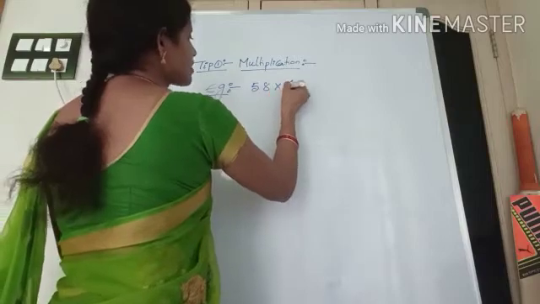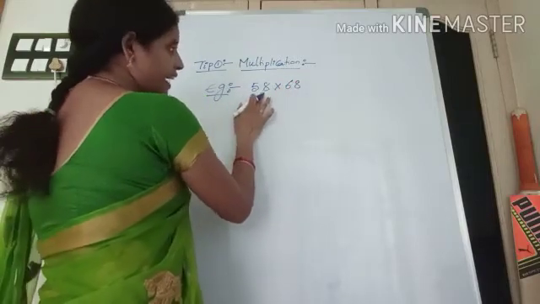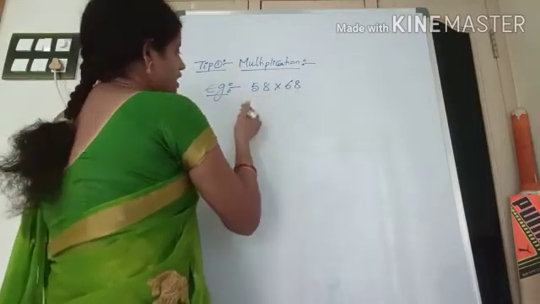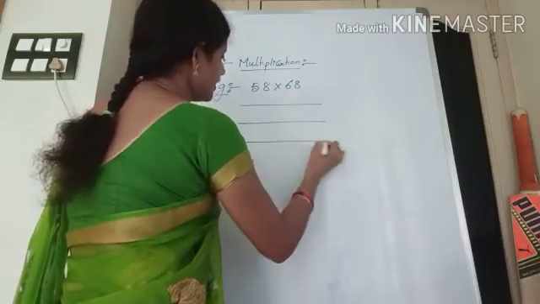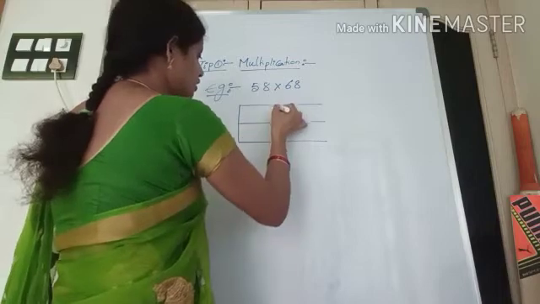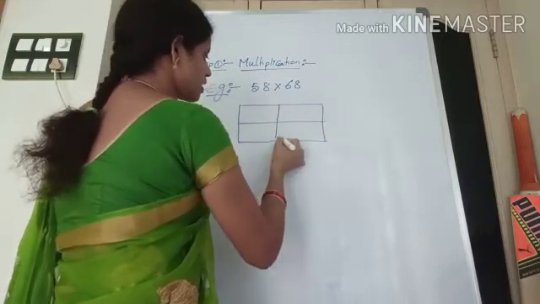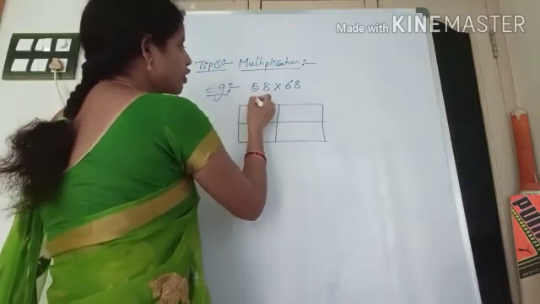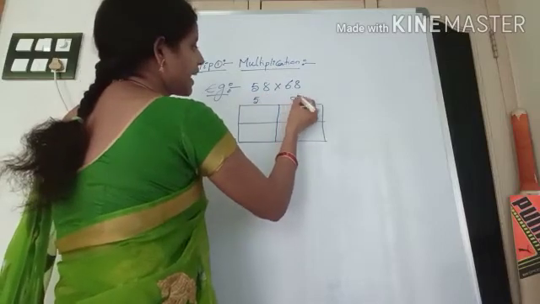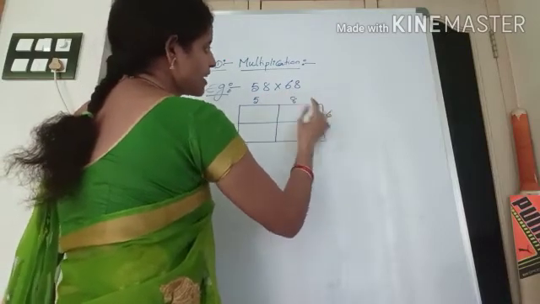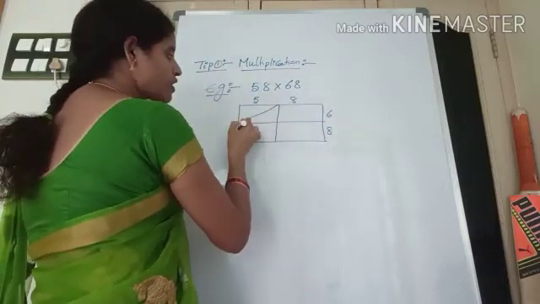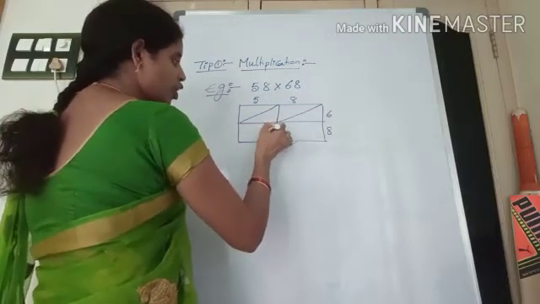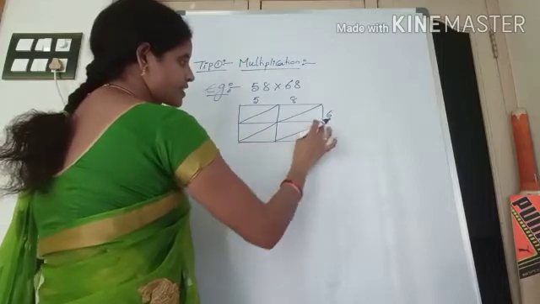Into 68. Okay, again here we are having 2 digits. That means how many lines we have to draw? 2 rows and 2 columns we have to draw. 2 rows and 2 columns. And after that, here you have to place 5 and here 8. Next here 6 you have to place and here 8 you have to place. After that, draw the cross lines. In each box, draw the cross lines.